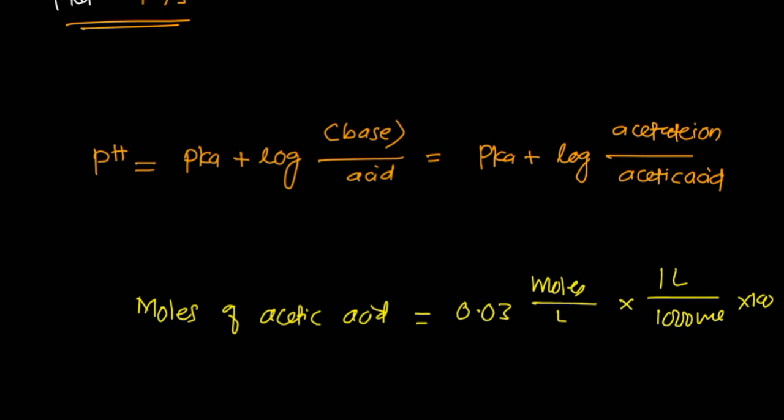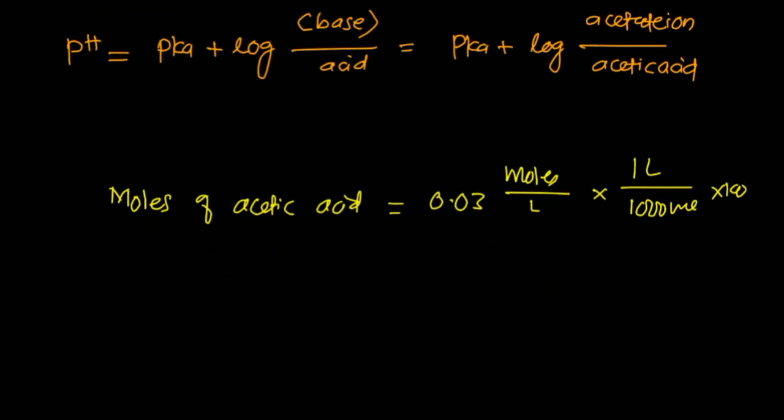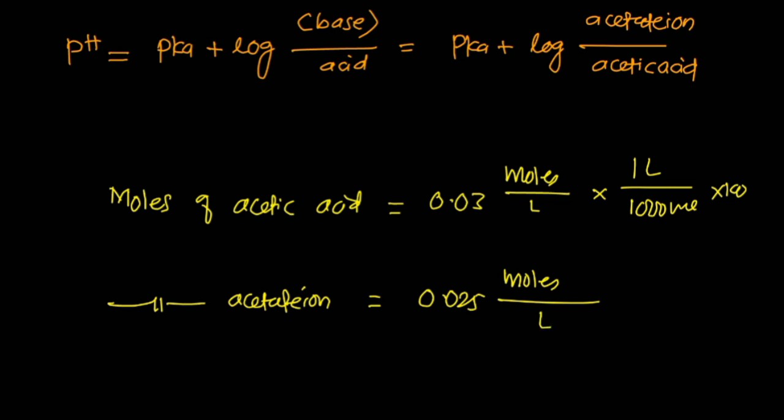Similarly we can solve for the acetate ion. Moles of acetate ion is equal to the concentration, 0.025 moles, into 1 liter divided by 1000 ml into 100.